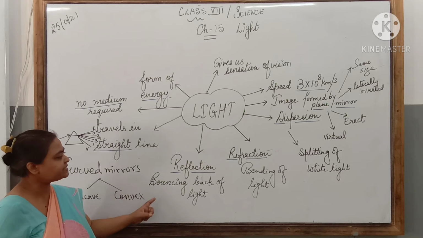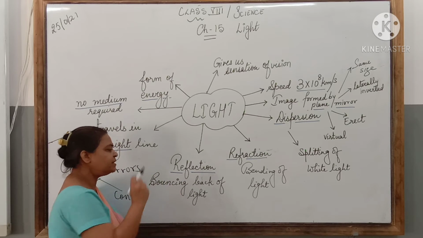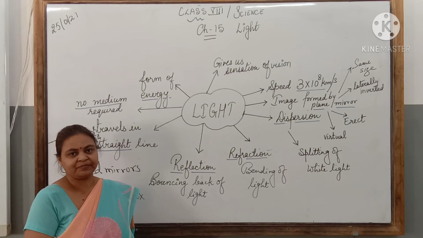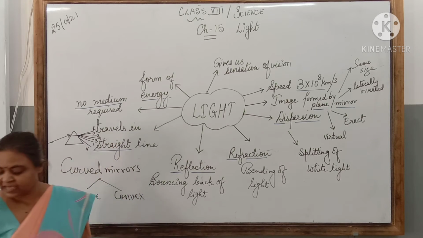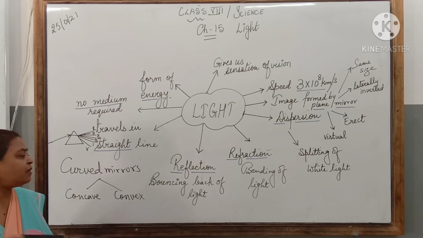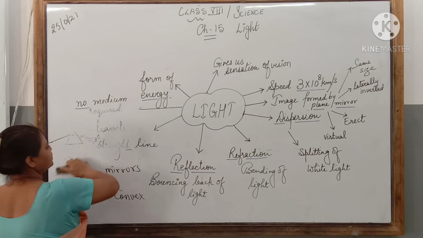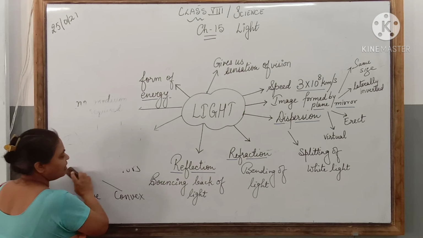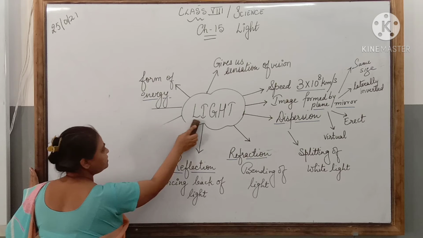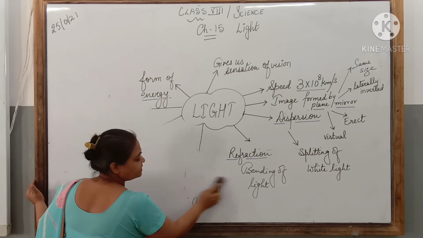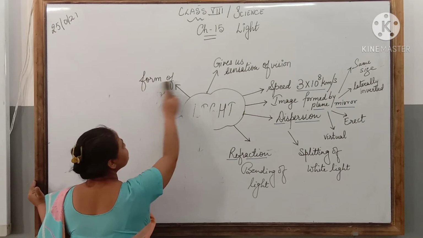Today I am going to discuss with you the phenomenon of reflection and laws of reflection. Reflection, as I have already told you, is bouncing back of light from a surface. Let us see how this can happen with the help of a mirror and what are the laws which regulate this phenomenon.